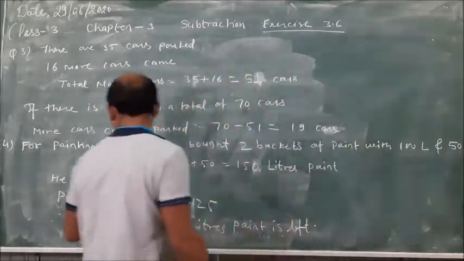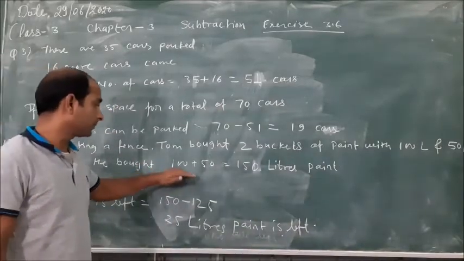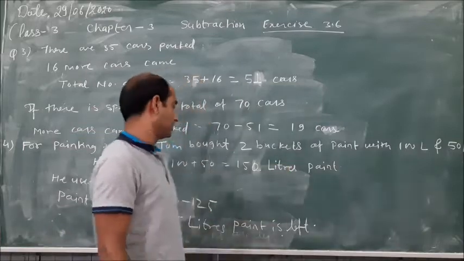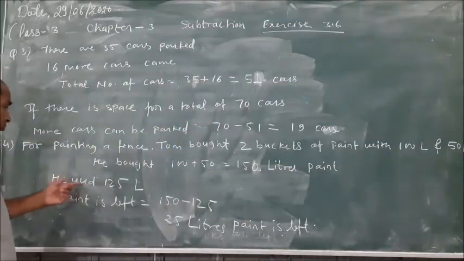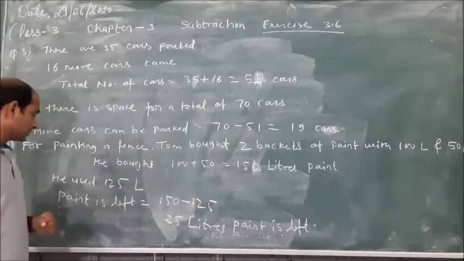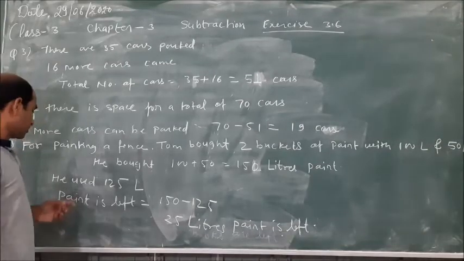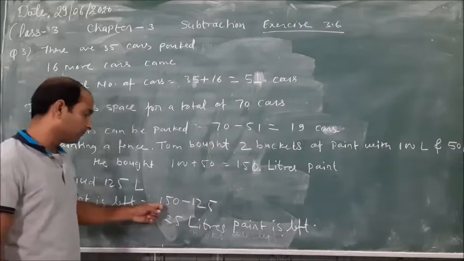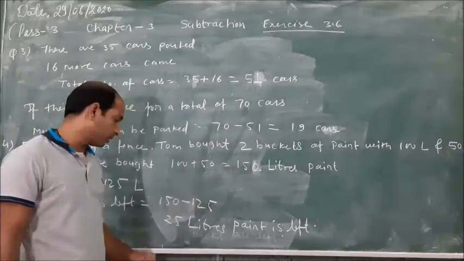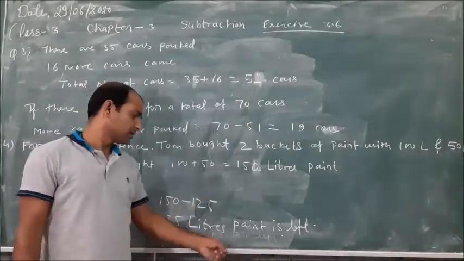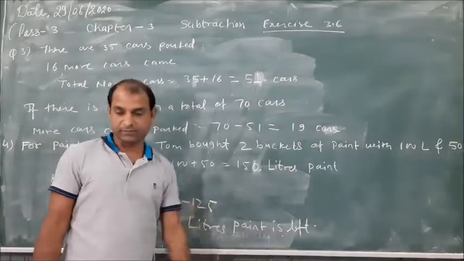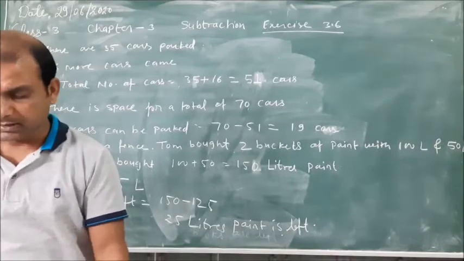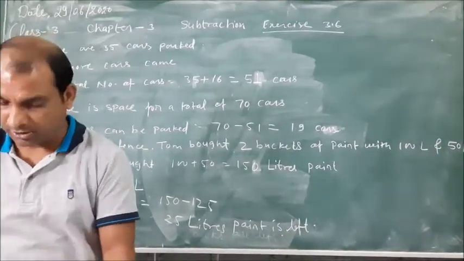So total paint he bought equals 100 plus 50 equals 150 liters of paint. He used 125 liters. So how much paint is left? 150 minus 125 equals 25 liters of paint is left. So dear students, this exercise is completed and this chapter is also completed.